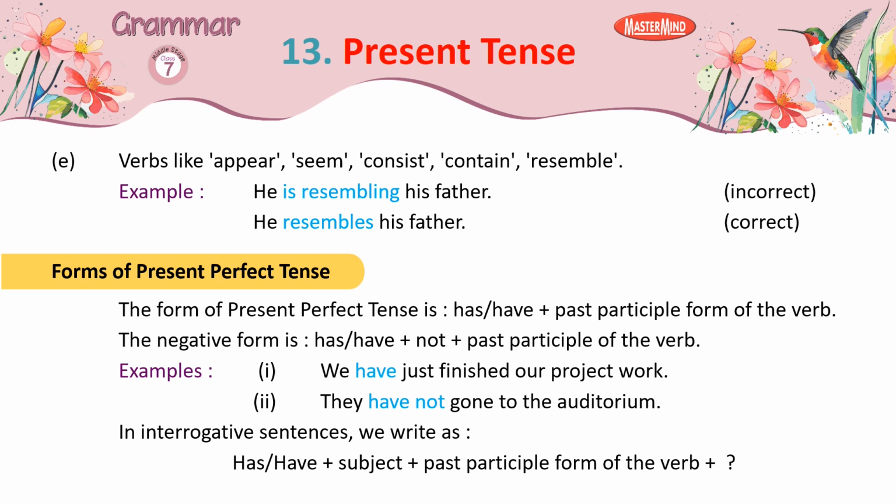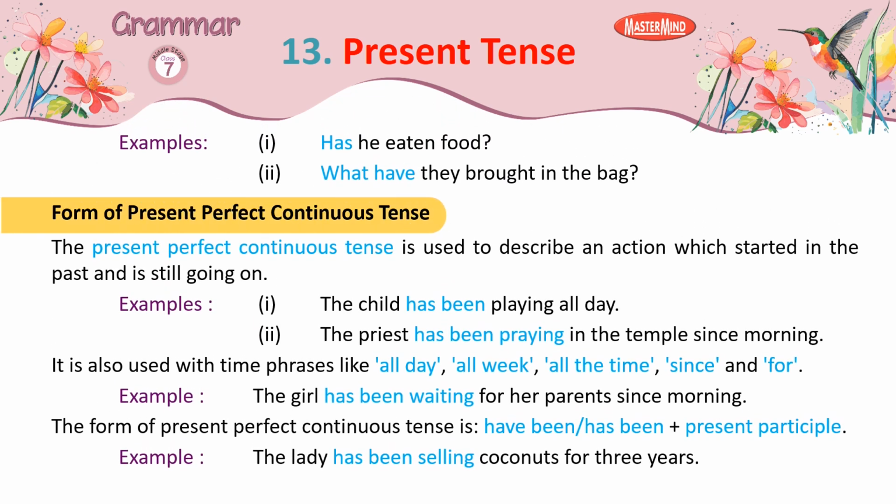Forms of present perfect tense. The form of present perfect tense is has, have plus past participle form of the verb. The negative form is has, have plus not plus past participle of the verb. Examples: 1. We have just finished our project work. 2. They have not gone to the auditorium. In interrogative sentences, we write has, have plus subject plus past participle form of the verb. Examples: 1. Has he eaten food? 2. What have they brought in the bag?